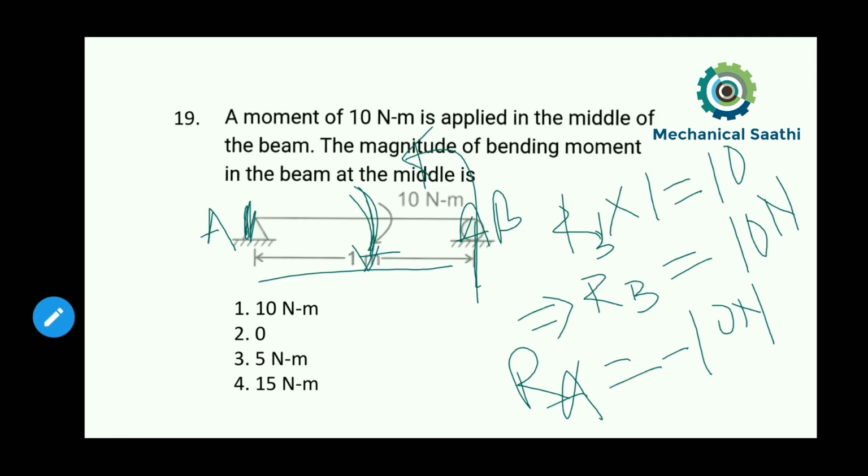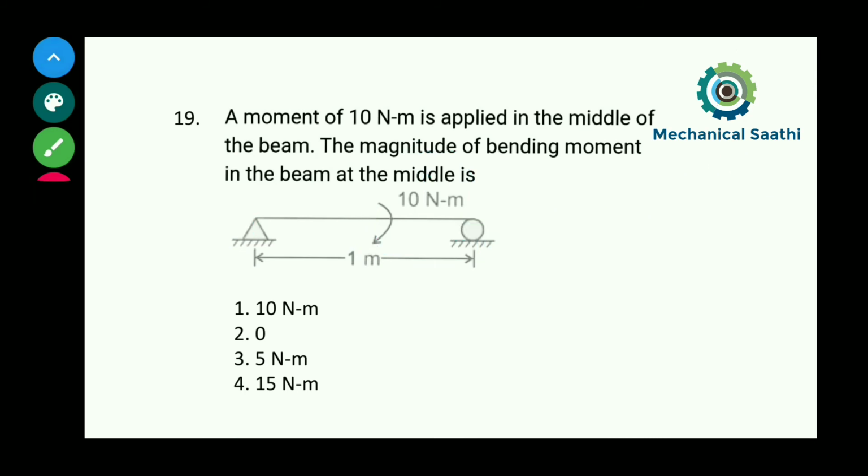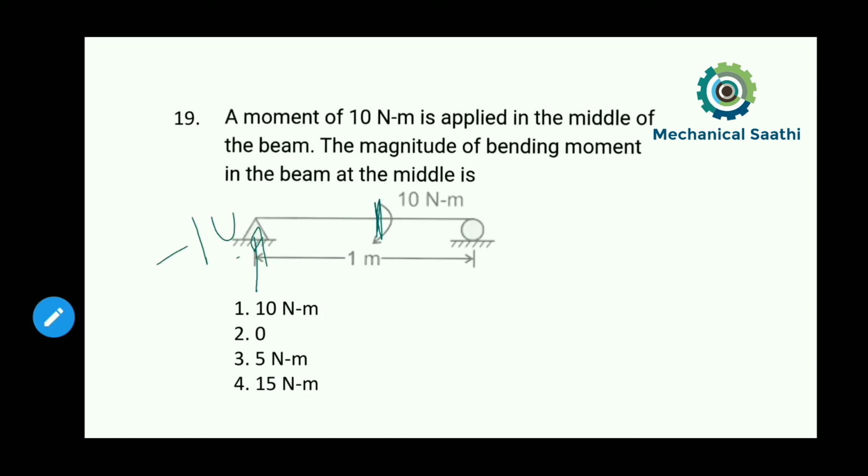Now we have to calculate the moment at the middle of this beam. At this point we need to calculate the moment. We can take either of these two forces. On the left, we will be getting minus 10. If I consider the moment in the left half, it will be in this direction, and the applied moment will be in this direction.